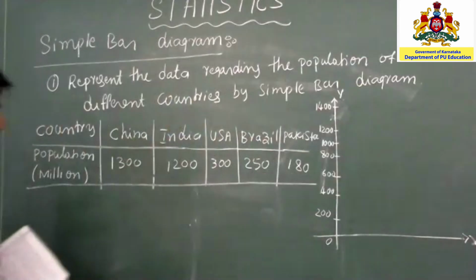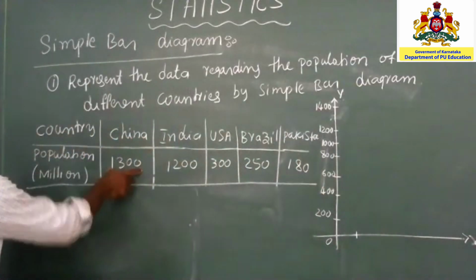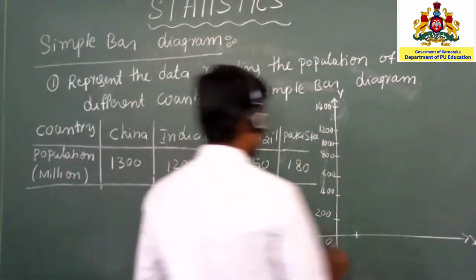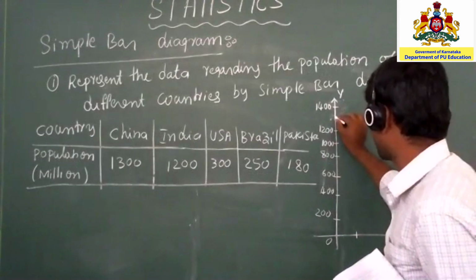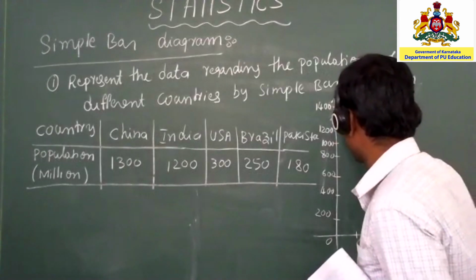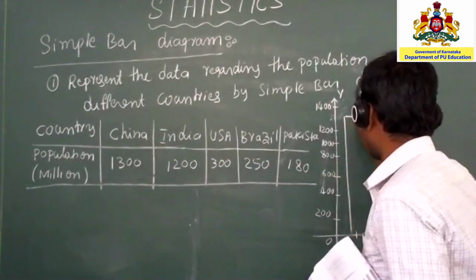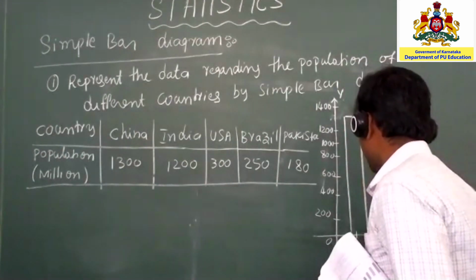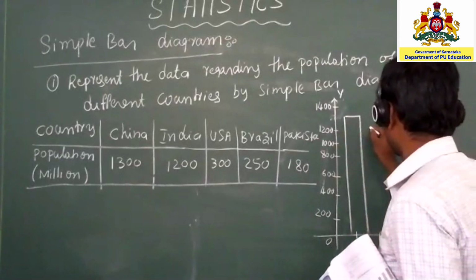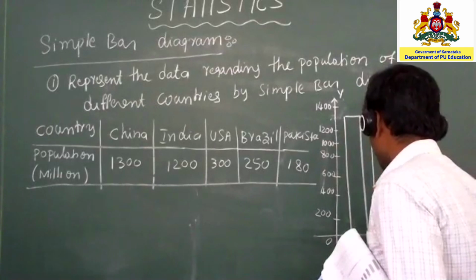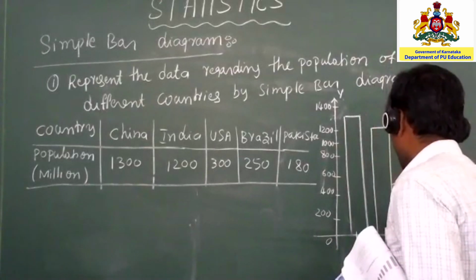And here the countries are also given. First one is China. What is the China value? 1300. So first draw the straight line, approximately 1300. And next one, India, 1200.